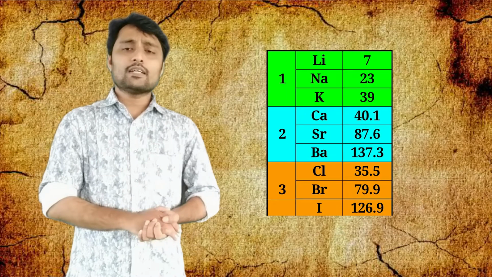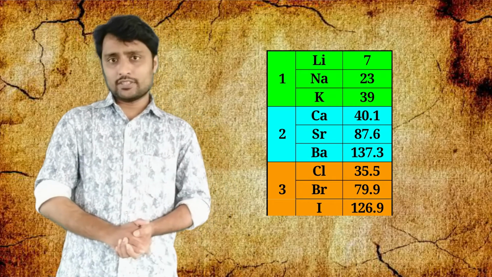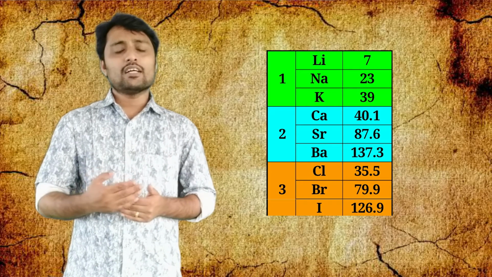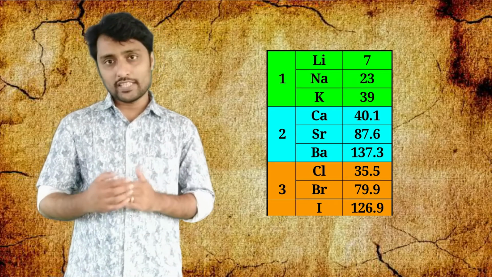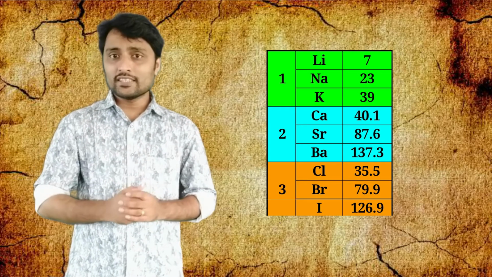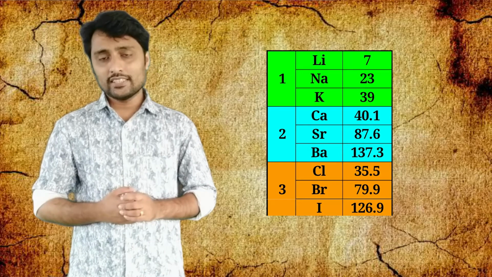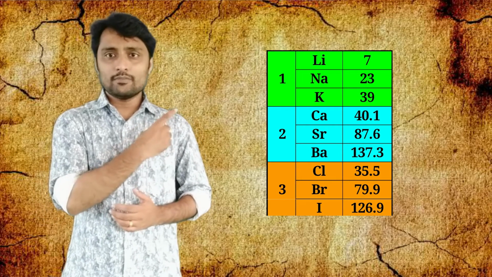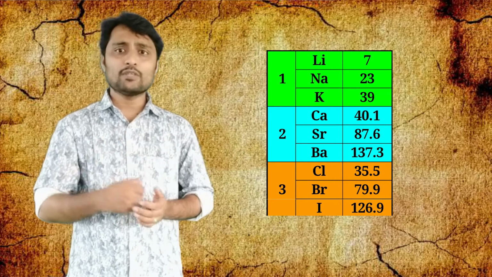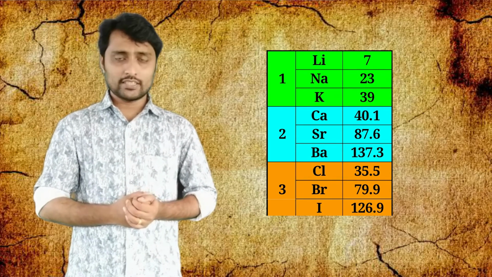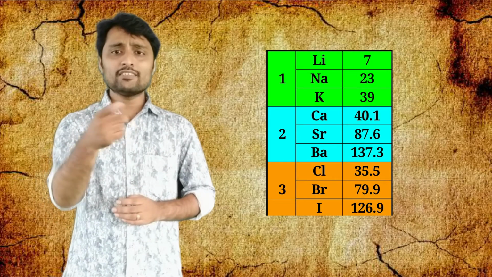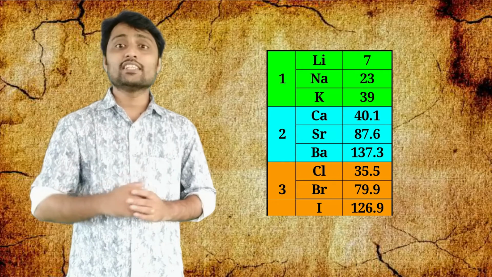What are the properties of his arrangement? One is that he was able to identify three elements showing similar chemical properties and arranged them in the increasing order of atomic mass. One more very interesting thing in his arrangement: see lithium, sodium, potassium. What is the atomic mass of lithium? 7. What is the atomic mass of potassium? 39. Add 39 plus 7 and divide by 2, and you will get 23.